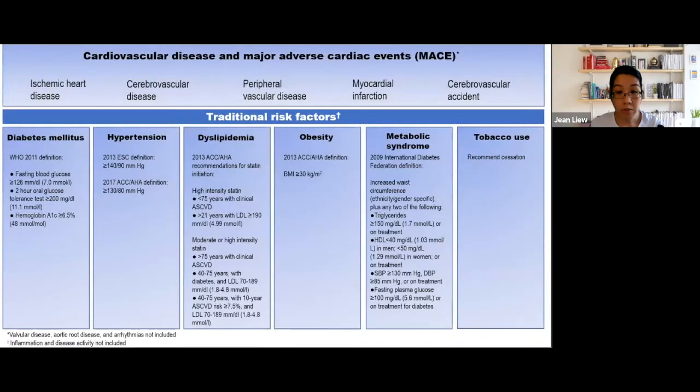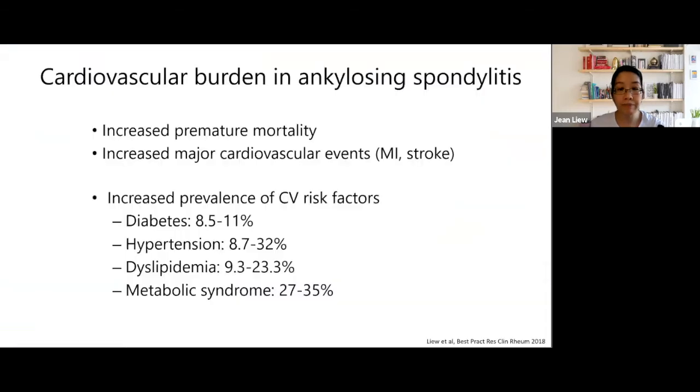As a reminder, some terminology: cardiovascular disease includes ischemic heart disease and cerebrovascular disease. Major cardiac events include MI and stroke, and then these large boxes at the bottom are established or traditional risk factors for cardiovascular disease, like diabetes, hypertension, and obesity.